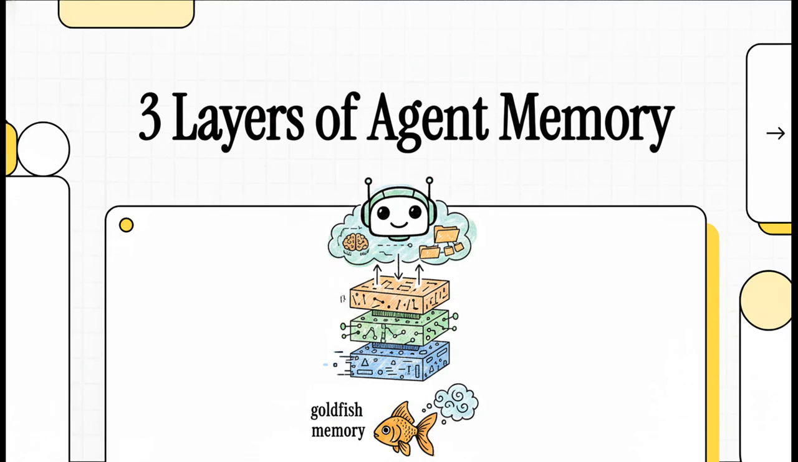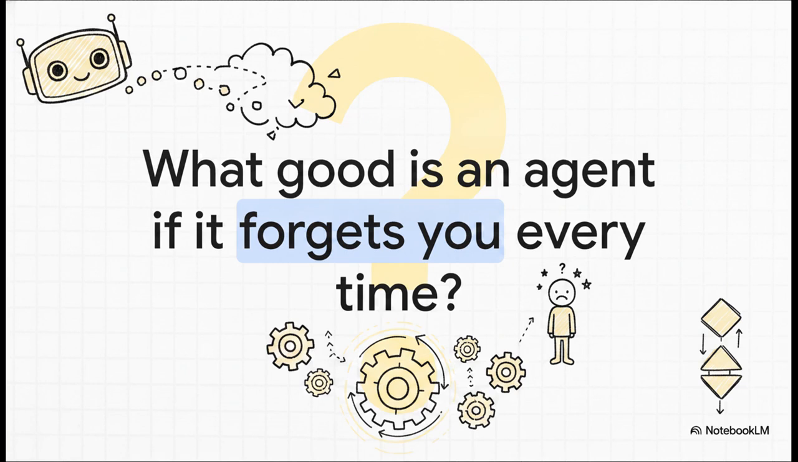Welcome to this explainer on how to build AI agents that actually remember. We're going to completely break down the 3 layers of agent memory today, fixing that goldfish-like amnesia that really holds back modern systems. So let's dive right in by asking what is probably the most frustrating question in AI development right now. What good is an AI agent if it forgets you every single time you say hello?